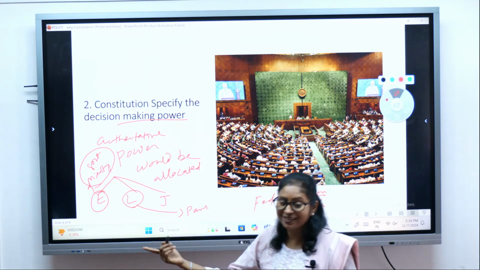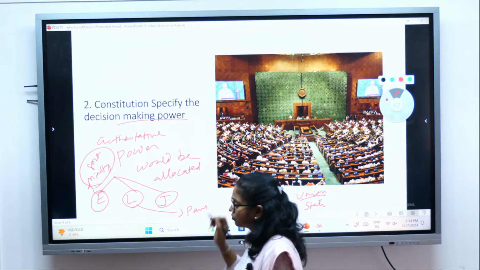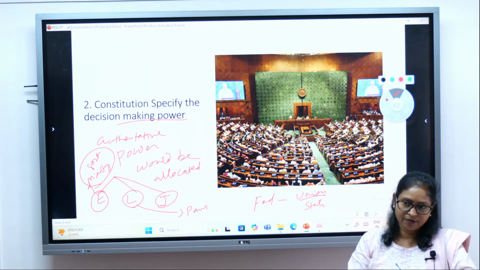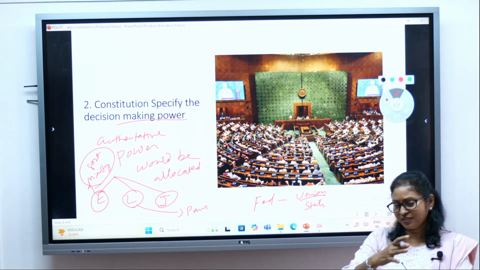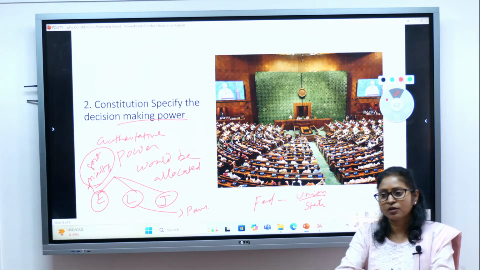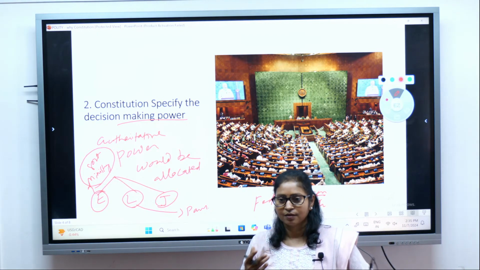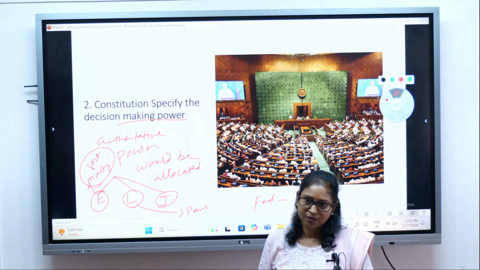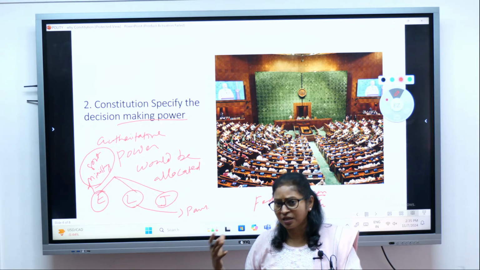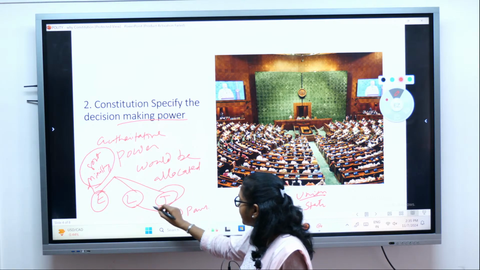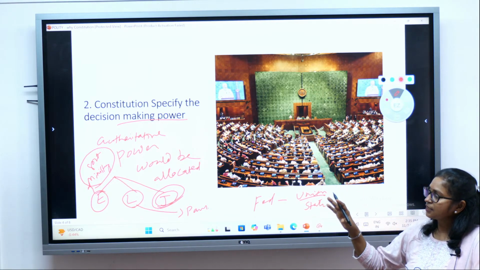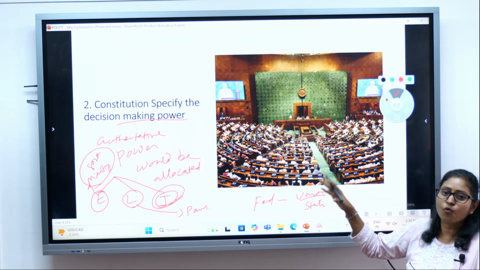They will implement the law, and then if there are any disputes related to the laws made by the Parliament, or if any arbitrary action is taken by the executive which violates the rights of the citizens or causes harm to them, or if proper procedures are not followed while making the laws, or the law is arbitrary in nature, all these conflicts will be resolved by whom? By the judiciary, right?